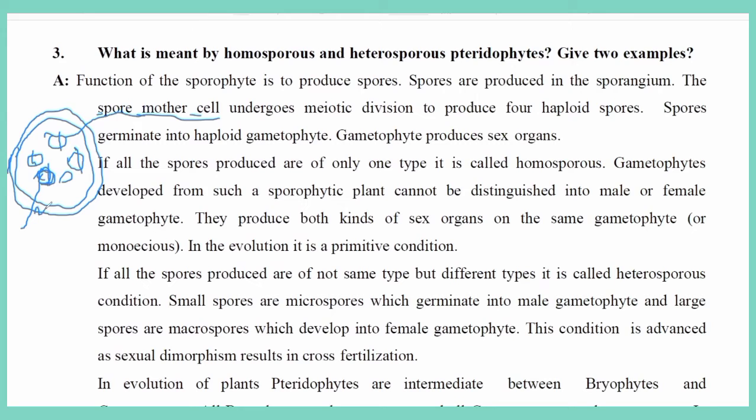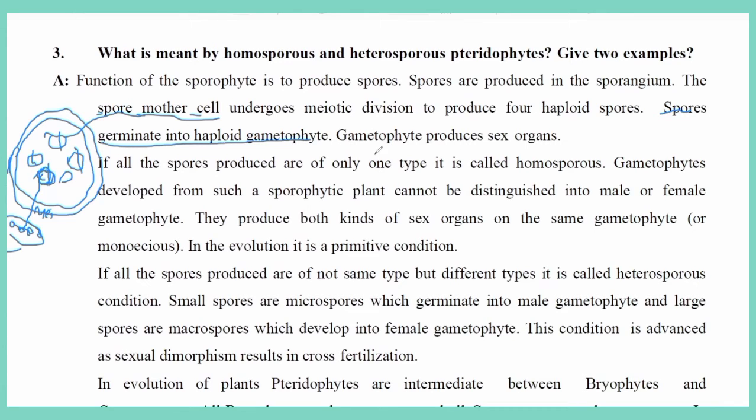It undergoes meiotic division and produces 4 haploid spores, a total of 4 haploid spores. Each SMC undergoes meiotic division and produces 4 haploid cells, which are spores. The spores germinate into a haploid gametophyte.